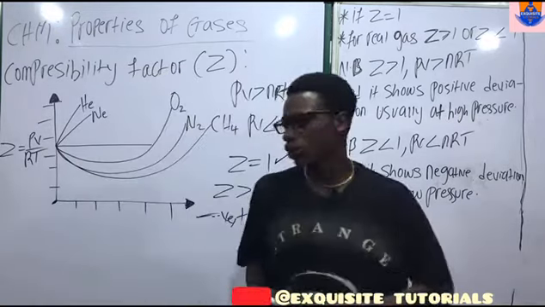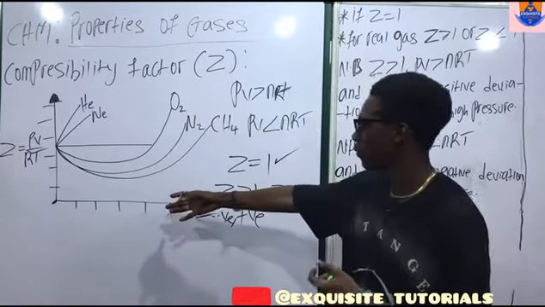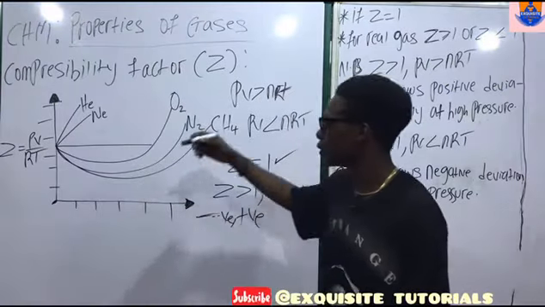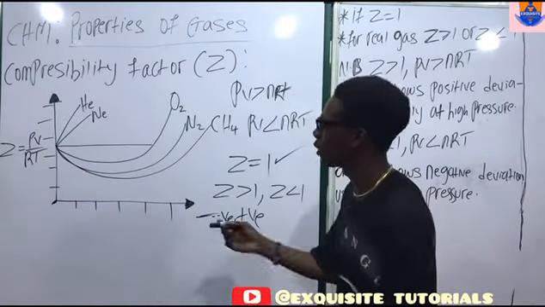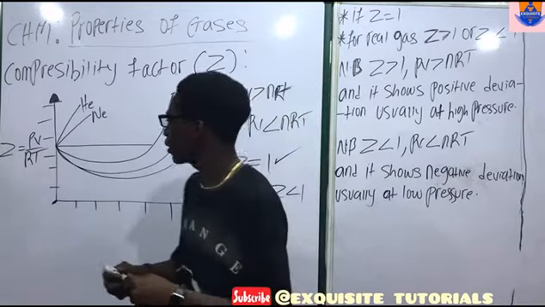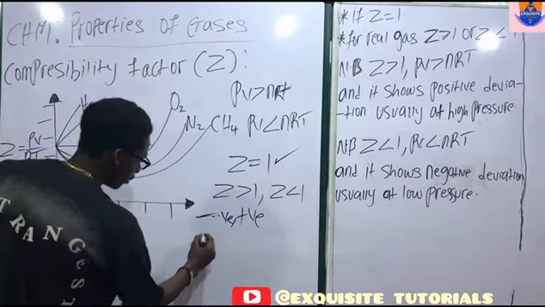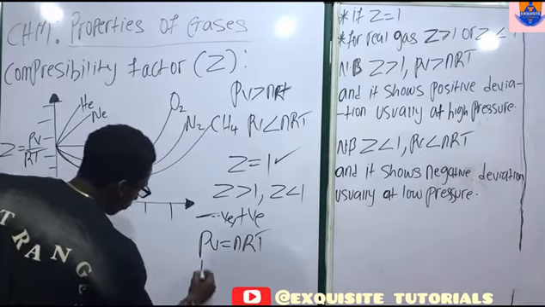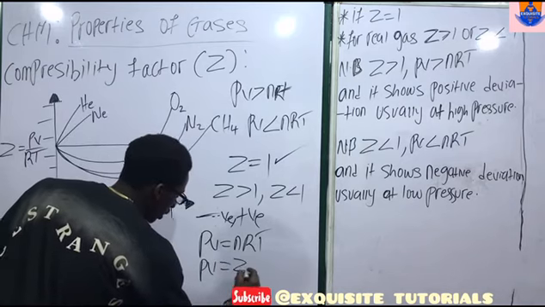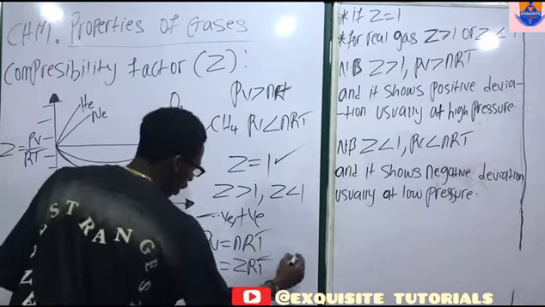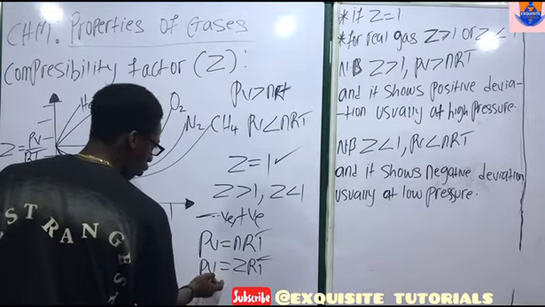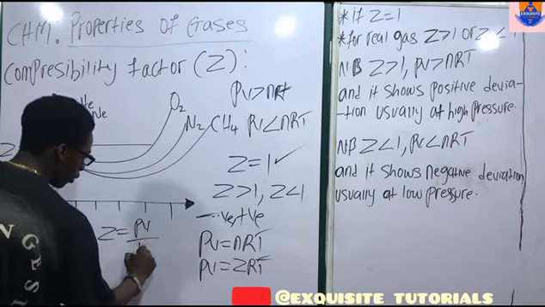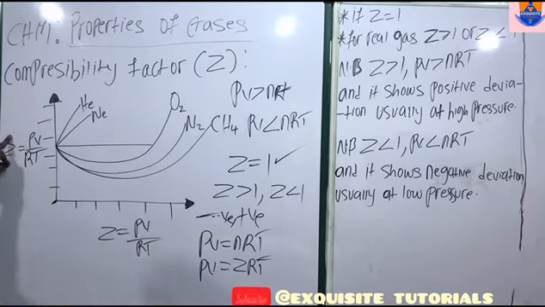Now let's look at this other side of the board. This is a graph which speaks about real gases and ideal gases under compressibility factor. Remember PV is equal to nRT, so we should say PV is equal to ZRT. Now let's make our compressibility factor constant, so we have Z is equal to PV over RT. So this is what we're talking about here.